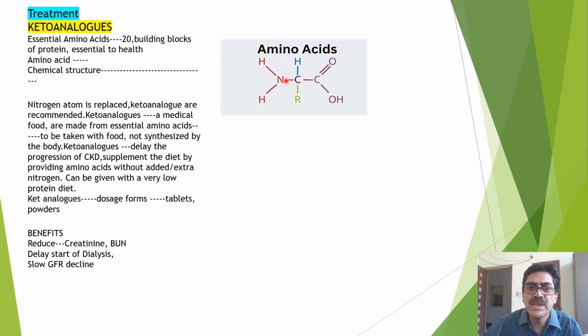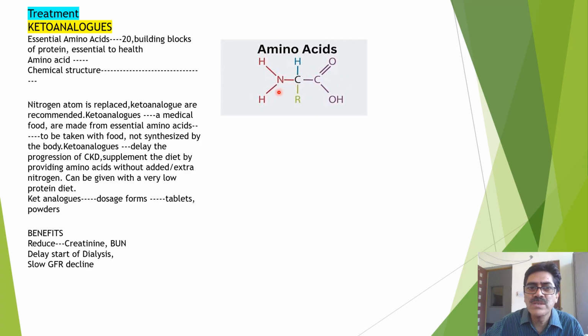So the main culprit is this nitrogen atom. What is being done is that keto analogs are prepared, in which this nitrogen atom is replaced, since nitrogen is not recommended. These keto analogs are basically a kind of medical food made from essential amino acids. Essential amino acids are those amino acids which are not synthesized in the body but are required by the body through food. So this would delay the progression of chronic kidney disease.